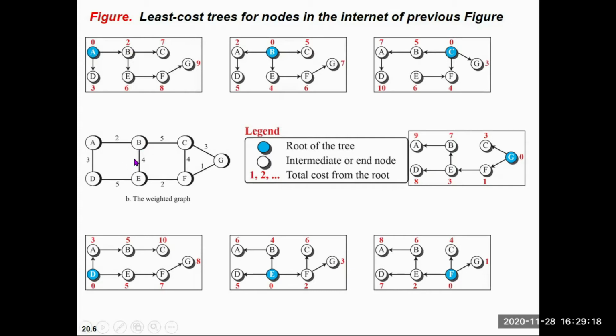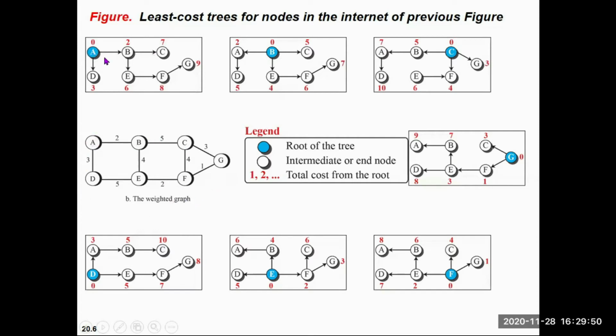And if you want to send to node C, there are several possible ways. Like you can go from node A to B, then E, then F, then C. But since you are finding the least cost tree, after B you need to calculate all the possible ways, and from that take into consideration the lowest cost. So this first graph denotes that I am taking A as my source and other nodes can be my destination.